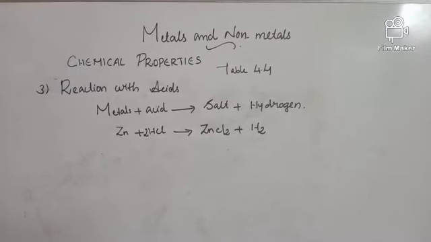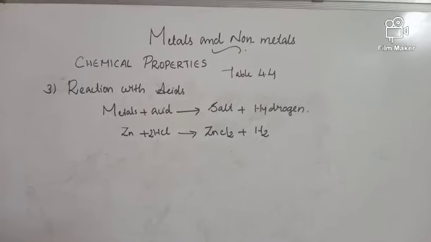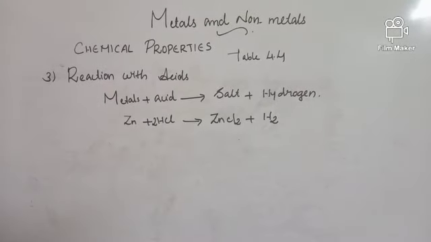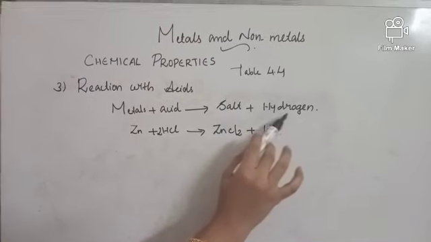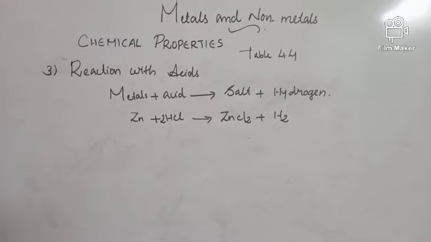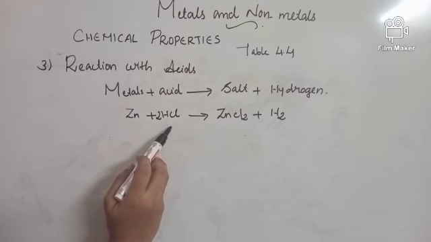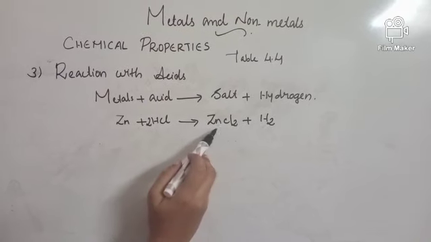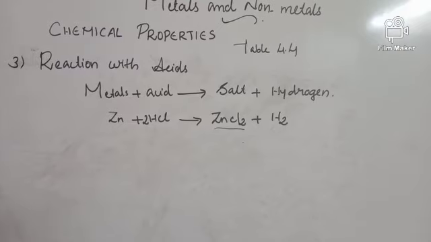The third chemical property we are studying is the reaction of metals and non-metals with acids. Metals react with acids to produce salt and hydrogen gas. Hydrogen gas will be evolved in this reaction and it produces a pop sound. An example is zinc, which is a metal. It reacts with hydrochloric acid to produce zinc chloride and hydrogen gas. Zinc chloride is called a salt, and along with that hydrogen gas will be evolved.